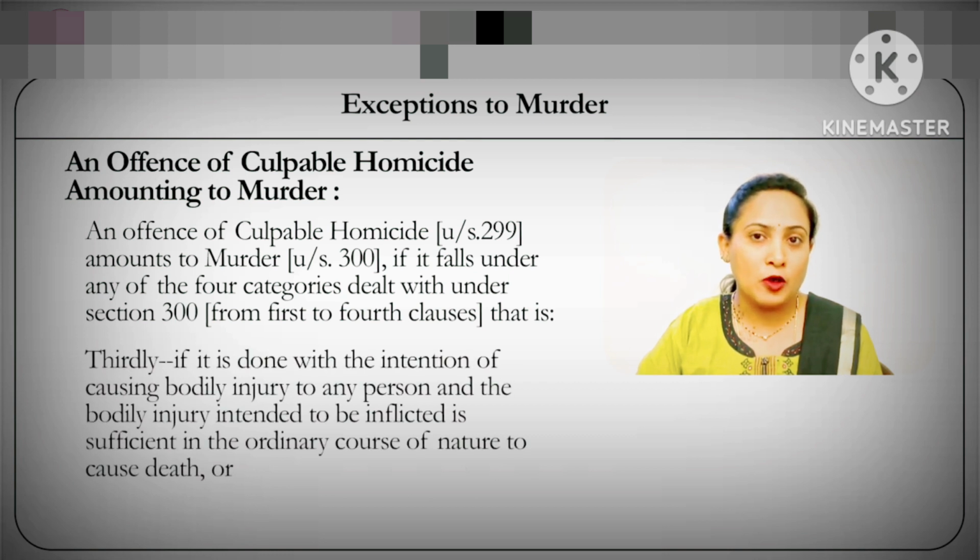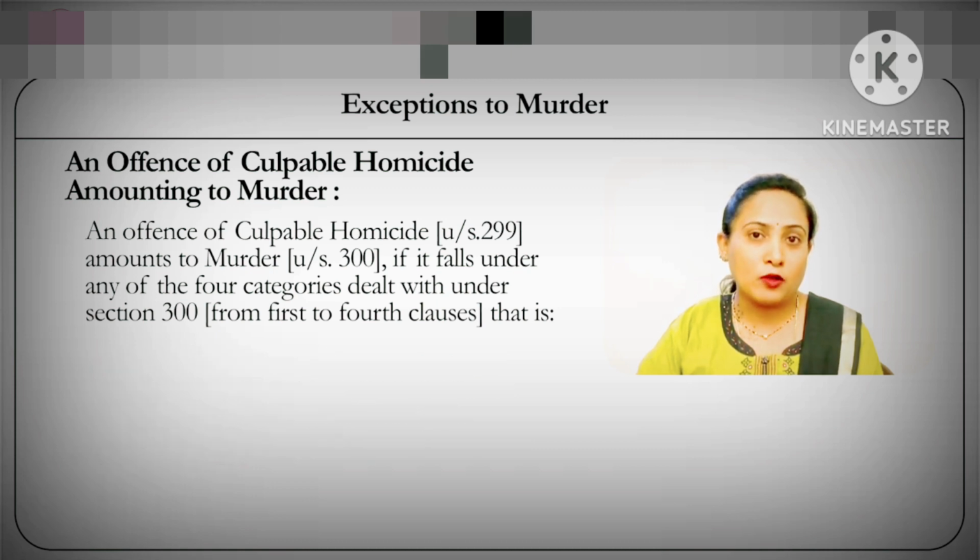While the third clause of section 300 refers to a scenario where the accused has an intention of causing bodily injury of that nature which he knows will be enough to result in the death of the victim in the ordinary course of nature. The word used here also includes sufficiency of that injury resulting in death, thereby again making the mens rea of the accused clearer.